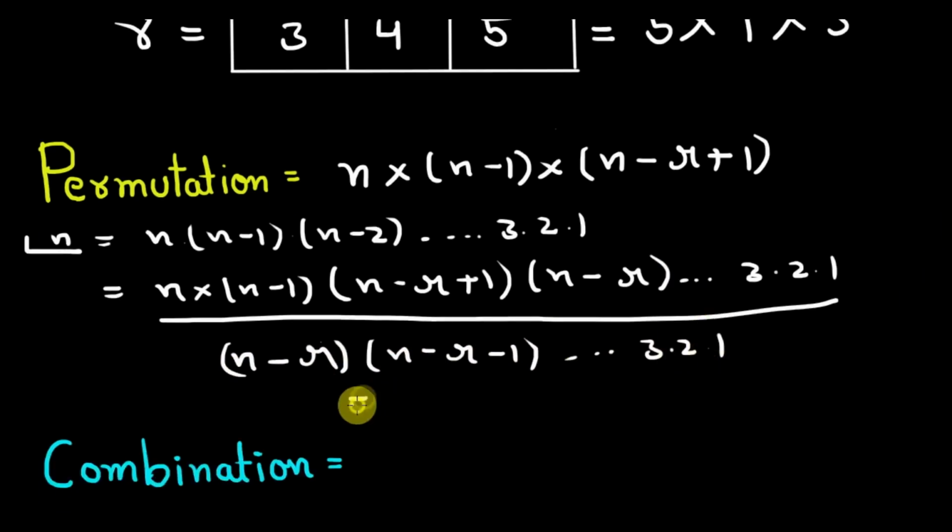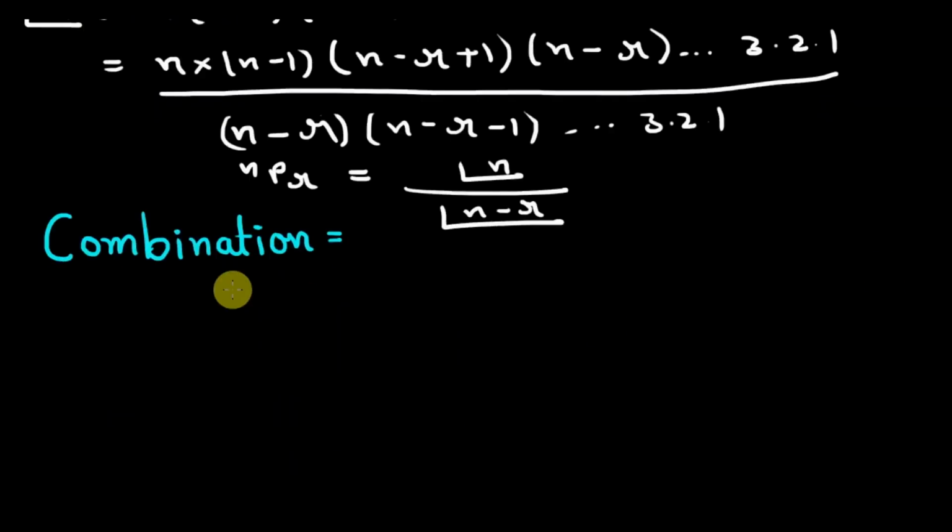Now the above thing is n factorial divided by n minus r factorial, which is the formula for permutations.